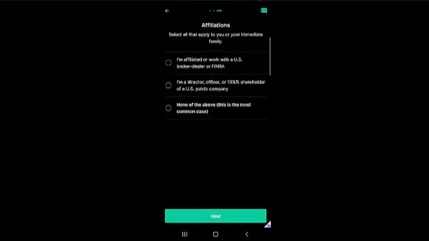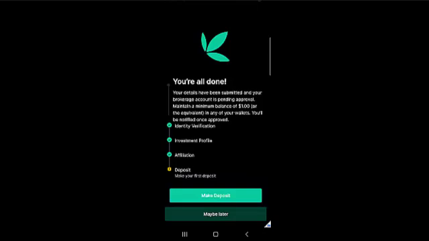Once you do that, it brings you to affiliations. Are you affiliated or work with a US broker dealer or whatever? You can choose that. If you are affiliated as a director, officer, or 10% shareholder of a US public company, you can choose that, or none of the above. I'll choose none of the above and I'll click on next. Okay. And so we are all done.